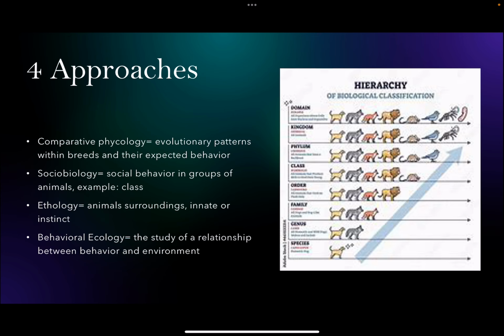The four approaches: comparative psychology, sociobiology, ethology, and behavioral ecology. Comparative is evolutionary patterns within breeds and their expected behavior. Sociobiology is a class of animals in groups. Ethology is animal surroundings, innate or extinct. Behavioral is a study of relationship between environment and their behavior.